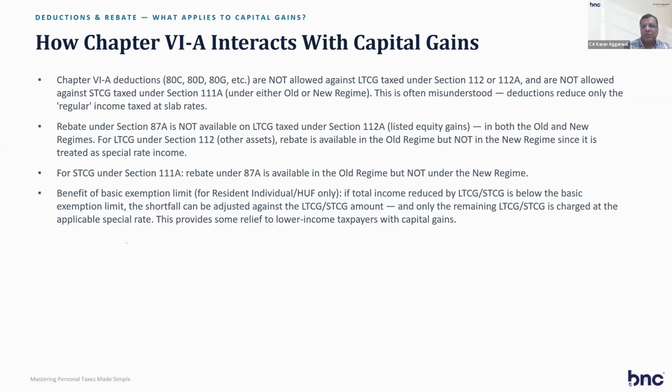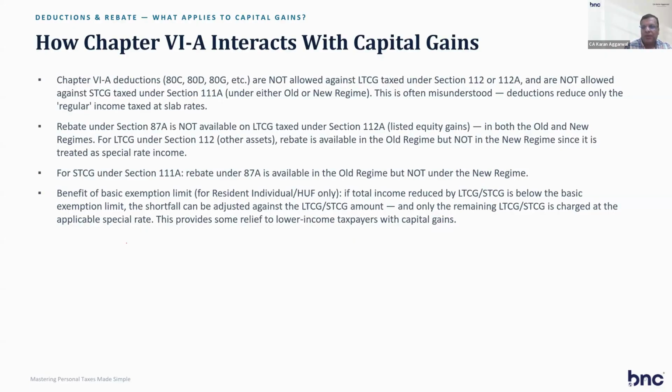So the non-resident has only the tax slabs to play with: up to 4 lakh, 4 to 8, 8 to 12. The resident has the 87A rebate up to 12 lakhs, but the non-resident does not have that rebate. On the benefit of the basic exemption limit, if total income reduced by capital gain is below the basic exemption limit, the shortfall can be adjusted against it, and only the difference is charged at the applicable rate. This provides some relief to lower taxpayers. Suppose the non-resident has a 4 lakh long-term capital gain. The slab is 4 lakh, so his income is nil. He doesn't have to pay the 12.5% or the 20% on that capital gain, because he has only the capital gain income of 4 lakh.